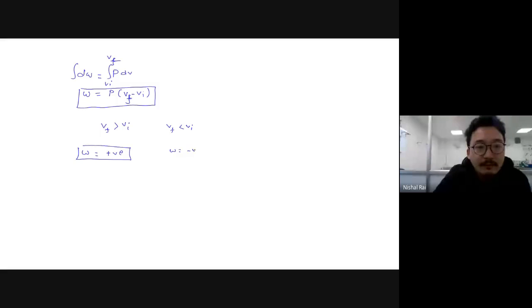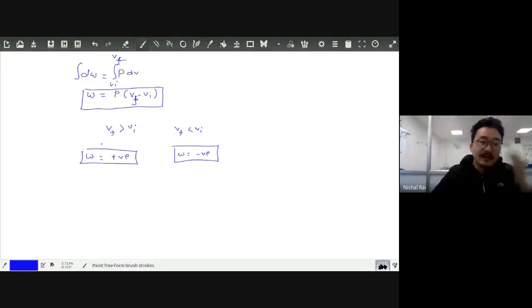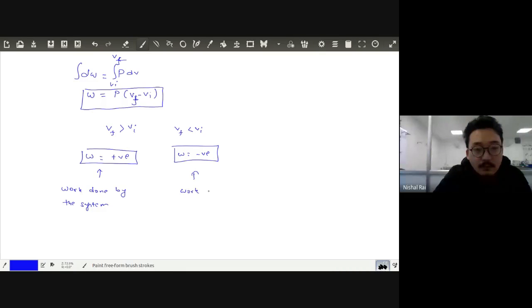W will be negative. Now depending on this, this you can write as work done by the system. This is work done on the system.